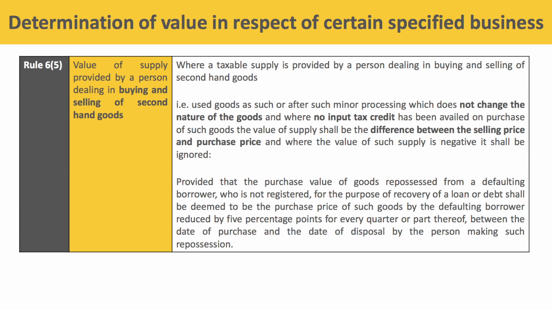It is also provided that the purchase value of goods repossessed from a defaulting borrower who is not registered for the purpose of recovery of a loan or a debt shall be deemed to be the purchase price of such goods by the defaulting borrower, reduced by 5 percentage points for every quarter or part thereof between the date of purchase and the date of disposal by the person making such repossession. I hope this section is clear.